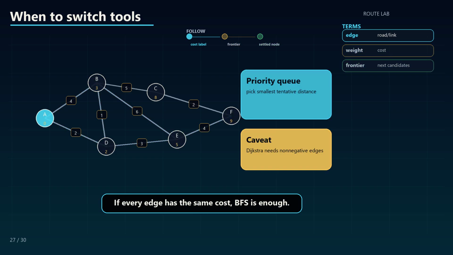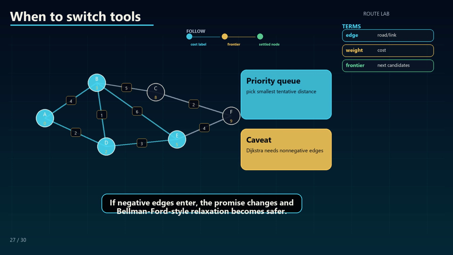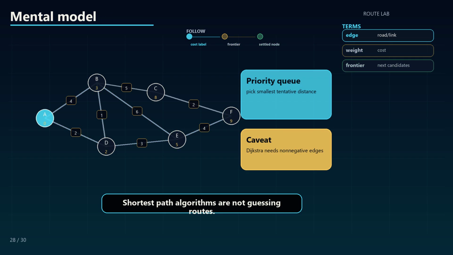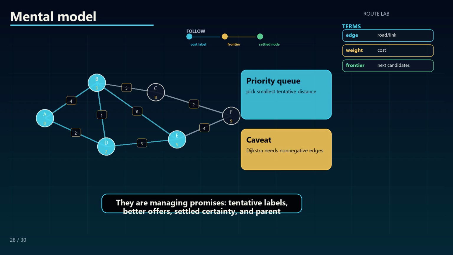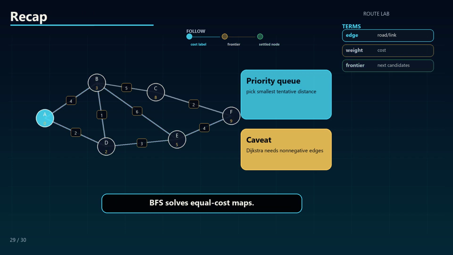If every edge has the same cost, BFS is enough. If weights are non-negative, Dijkstra fits. If negative edges enter, the promise changes and Bellman-Ford style relaxation becomes safer. Shortest path algorithms are not guessing routes. They are managing promises, tentative labels, better offers, settled certainty, and parent pointers that reconstruct the final route.